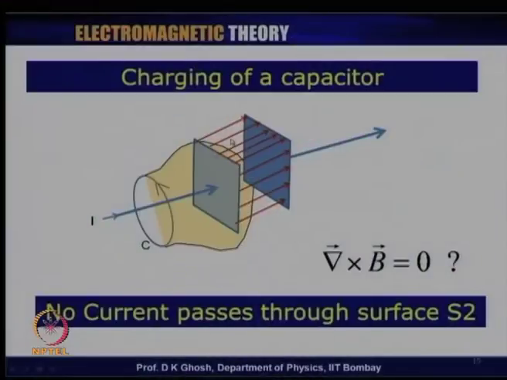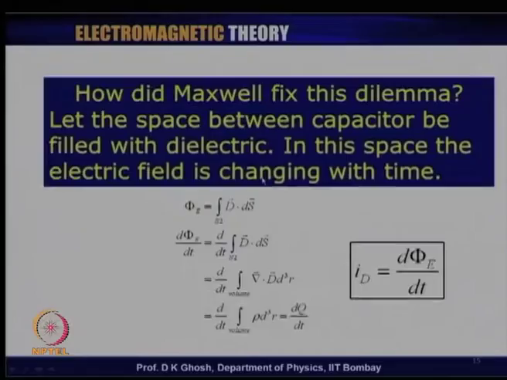So, Maxwell now postulated, going by parallelism, that if a time dependent magnetic field gives rise to an induced electric field, it is reasonable to assume that a time dependent electric field of the type that we have here, as the charging is taking place, the electric field through the capacitor is changing. So, a time dependent electric field is equivalent to a magnetic field. The effects must be symmetric, and this indeed was sort of proved or verified by experiment.